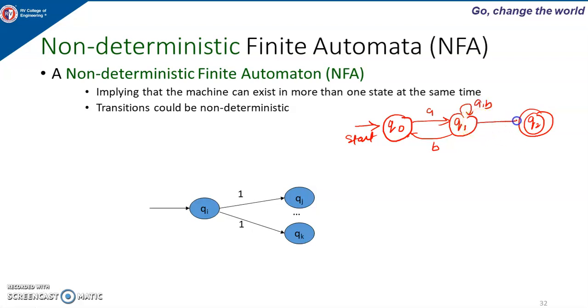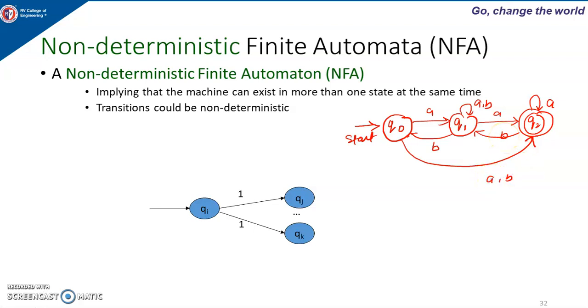There is a transition for input A here, and again a transition from Q2 to Q1 for input B, and there is a self loop for A here, and a transition from Q0 to Q2 for input A and B.